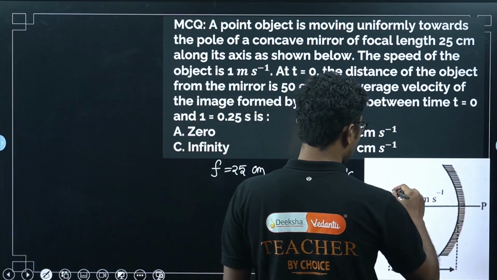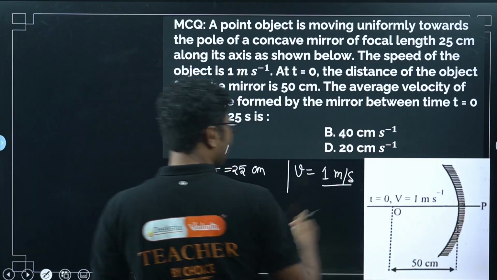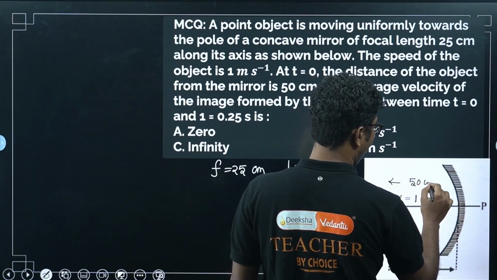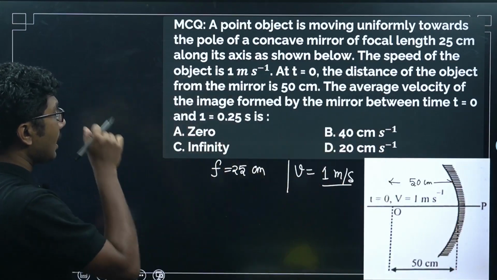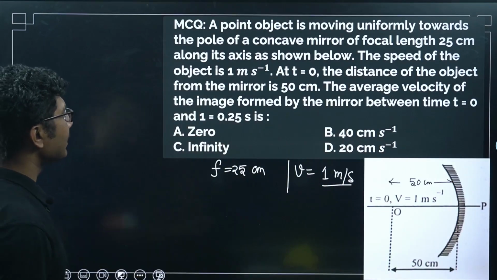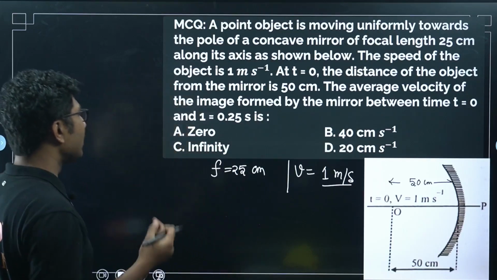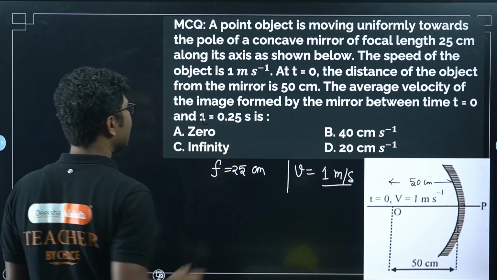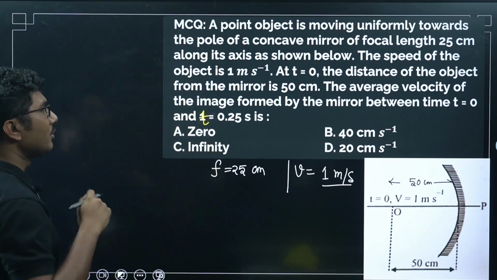So at time t equals 0, this distance is given as 50 centimeter. What is the average velocity of the image formed by the mirror between time t equals 0 and t equals 0.25 seconds?